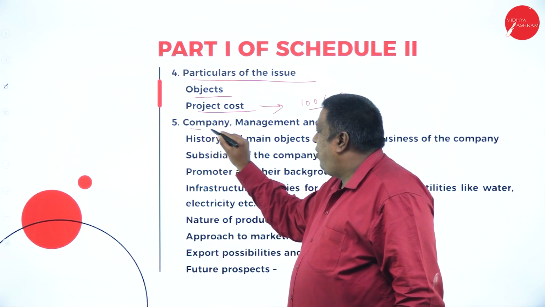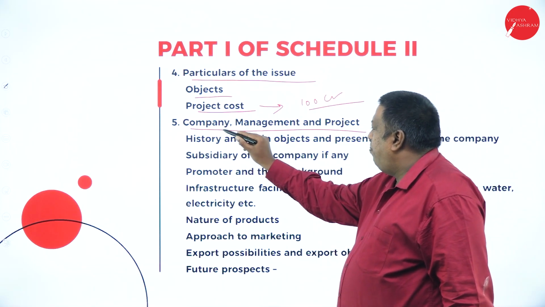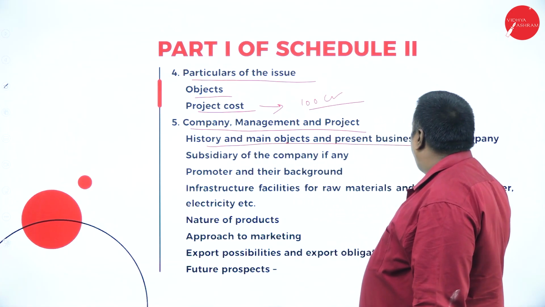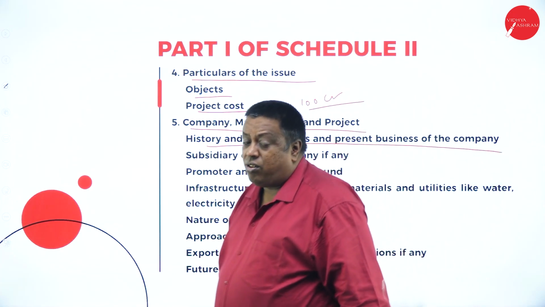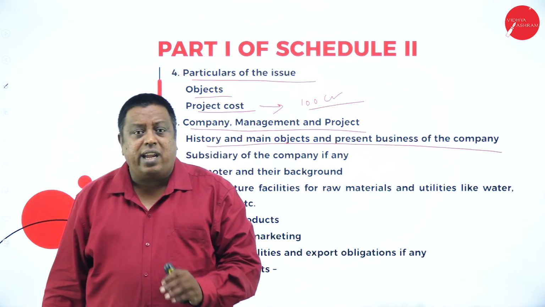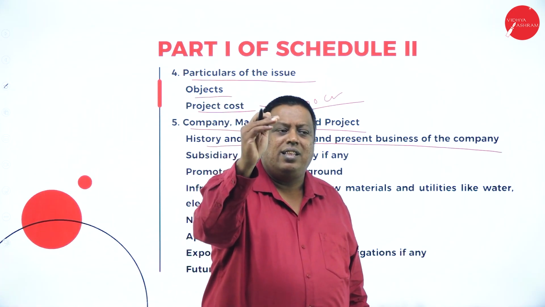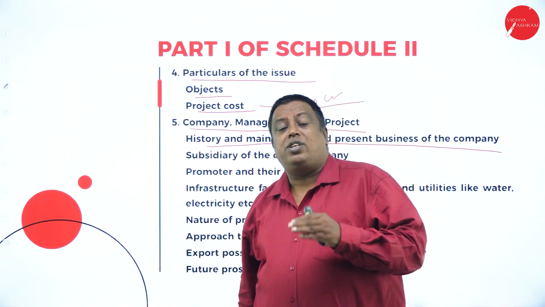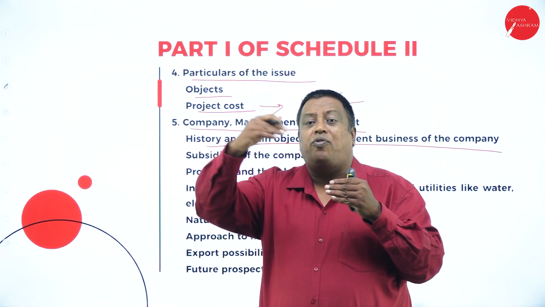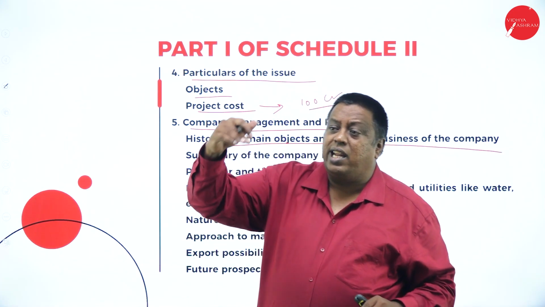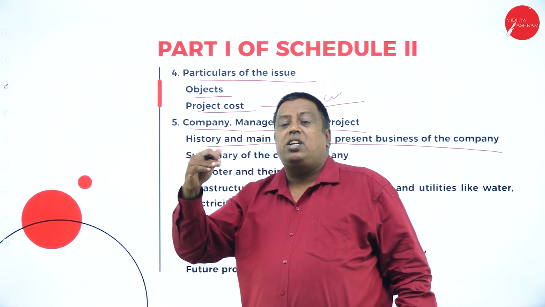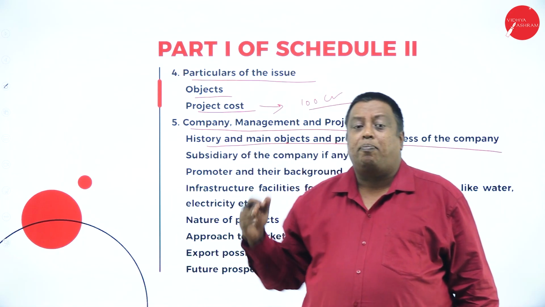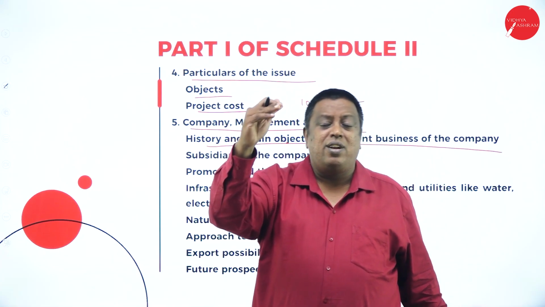And in the fifth point, they have to say about the company, management, and the project, the history and main objects of the present business of the company. What is the history? If the company already exists in the market, they have to say when they started, how they started, and what their position was in the initial stage, how they moved from the 10th level to the 2nd level, and now what their intention is, and what their service is, and what type of investment strategies they are applying to grow in such a way that they reach that position faster.